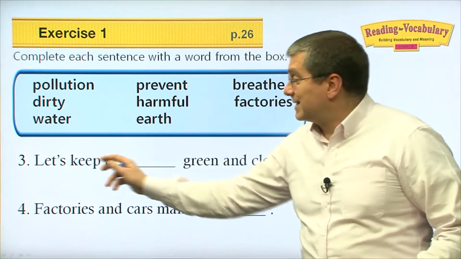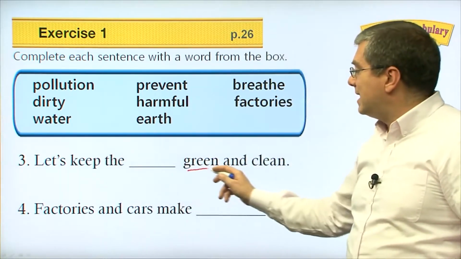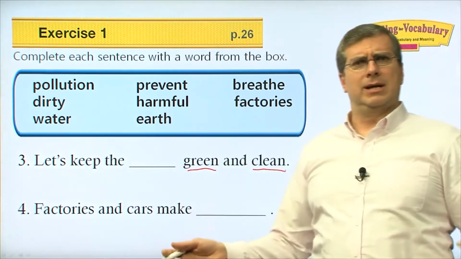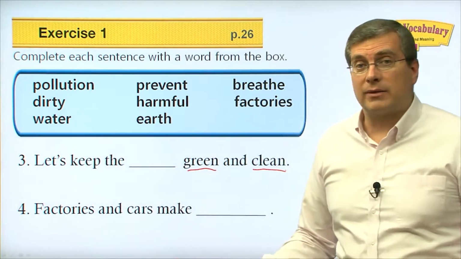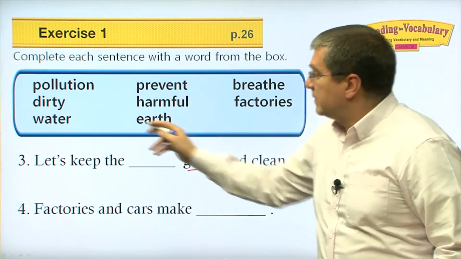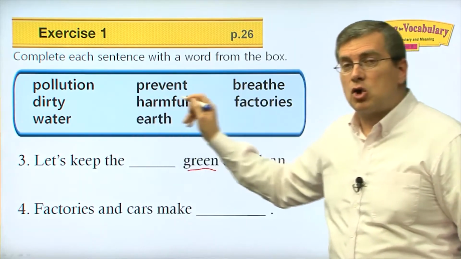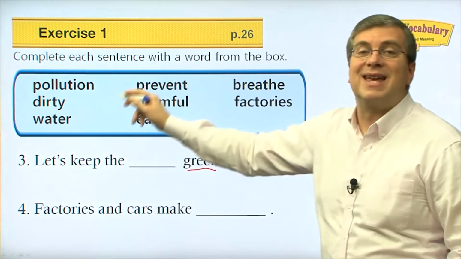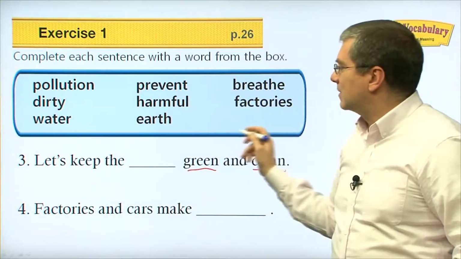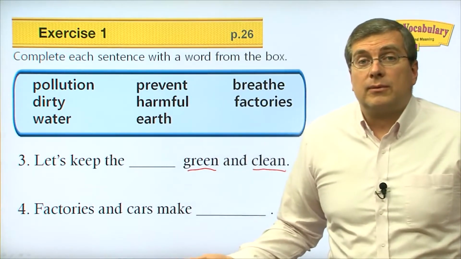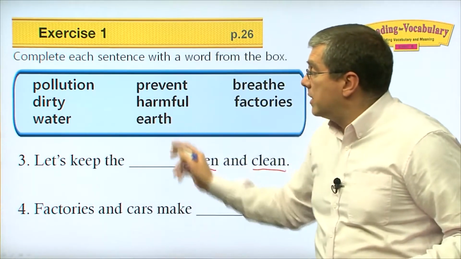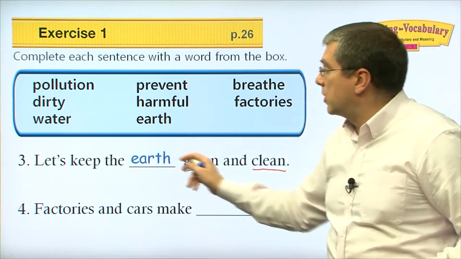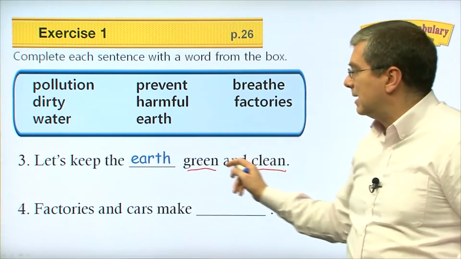Number 3 is let's keep the beep green and clean. Green and clean? What are we talking about? Well, out of all these places, what do we want to keep green and clean? Out of all these things, not places, all these things. Where do we all live? We all live on the earth. Let's keep the earth green and clean.